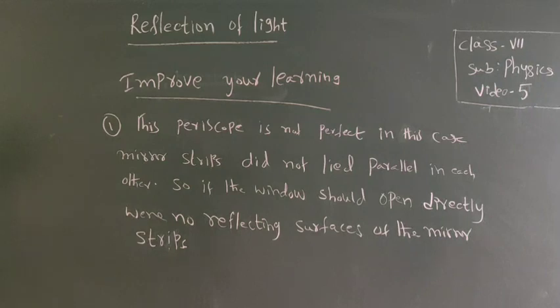If they are not parallel, we should not be able to see through the window. Okay, that is the reason.